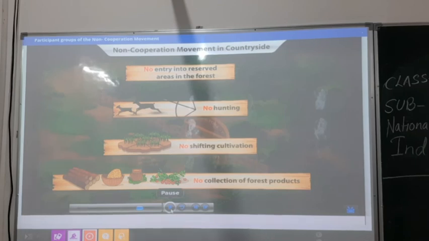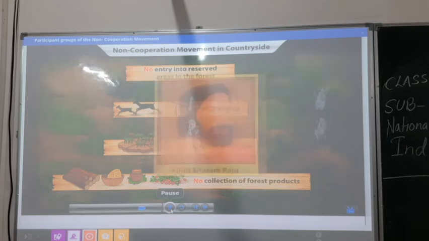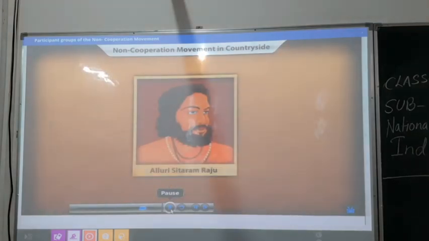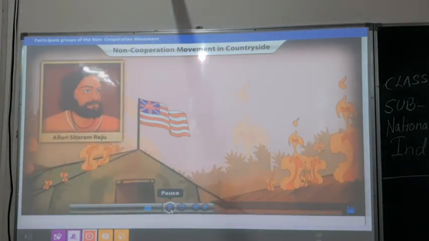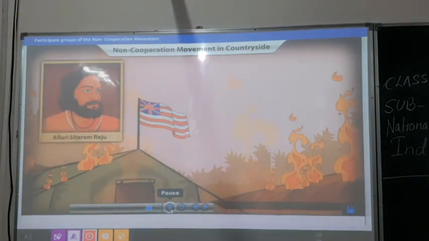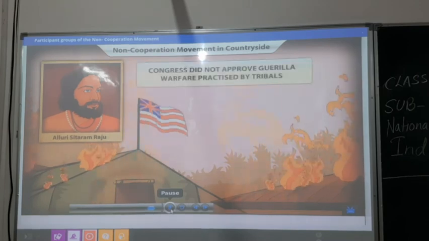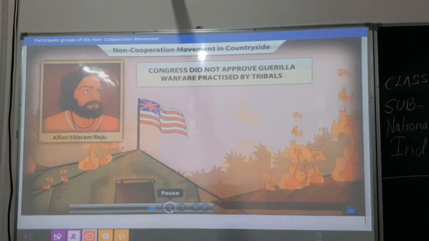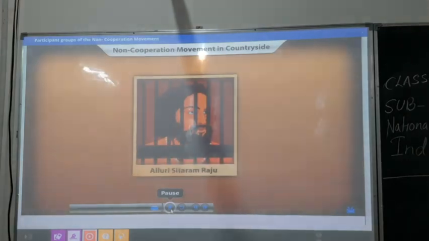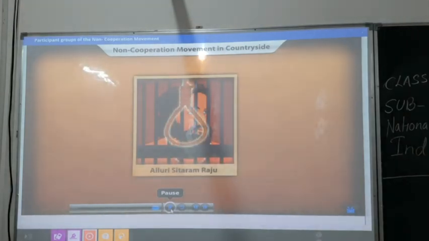They were forced to contribute labor for road building. Alluri Sitaram Raju, inspired by Gandhiji's movement, persuaded the tribal peasants to wear khadi and give up drinking. However, he too believed that Swaraj could not be achieved without violence. The Congress did not approve of the tribals' guerrilla warfare activities to achieve Swaraj. Raju was caught in 1924 and executed.